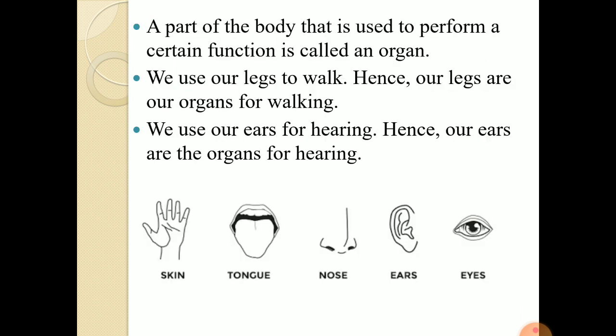Let's see. A part of the body that is used to perform a certain function is called an organ. Now we use our legs to walk, hence our legs are our organs for walking. Similarly, we use our ears for hearing. Hence, our ears are the organs for hearing. You can see the 5 sensory organs in the picture given here. And they are the skin, the tongue, the nose, ears, and eyes.